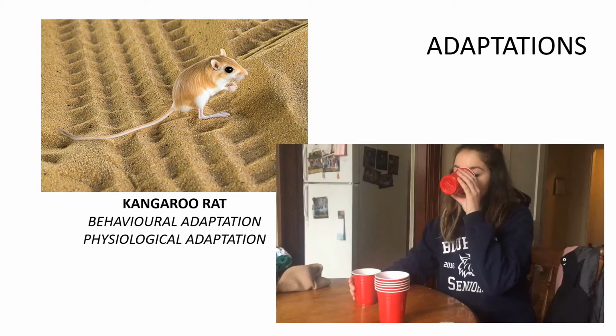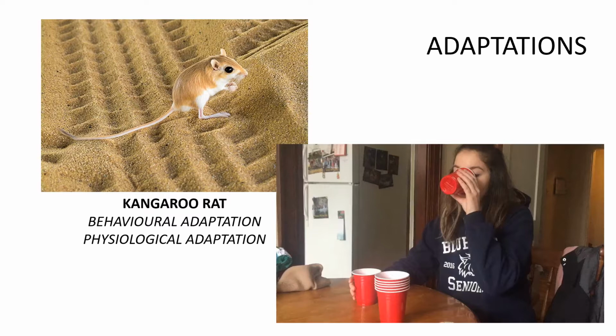The kangaroo rat has two types of adaptations. The first adaptation is behavioral. They have adapted to avoid the intense desert heat by restricting their activities to the night. During the day, they dig deep underground burrows, which are cooler and higher in humidity, and plug the entrance to these burrows with surrounding dirt to keep the heat out.